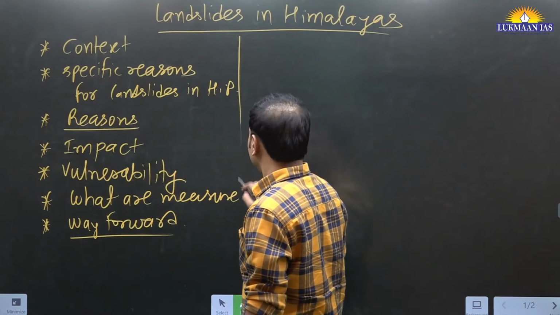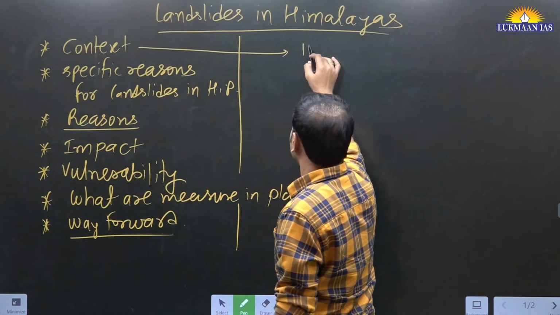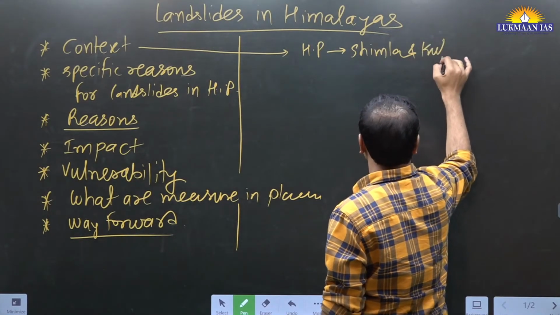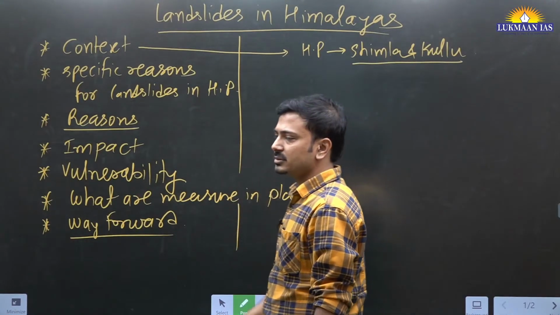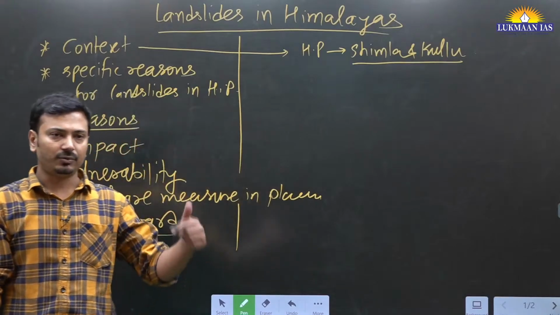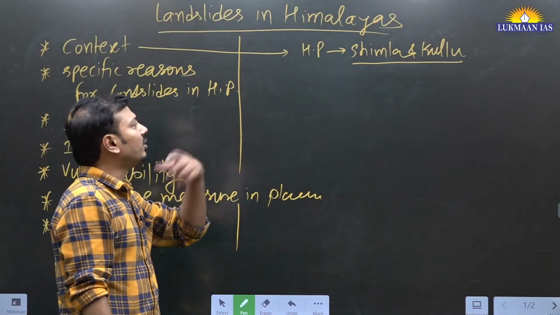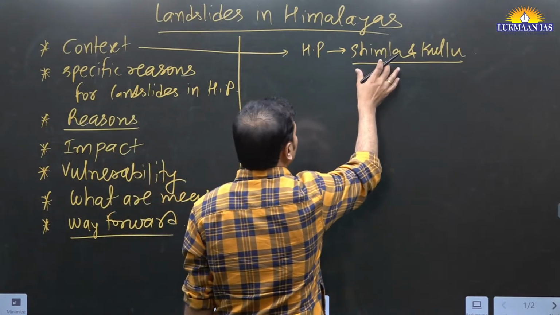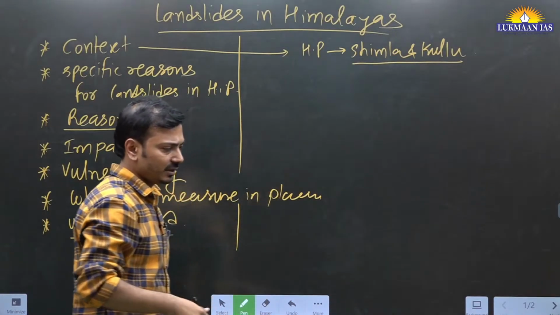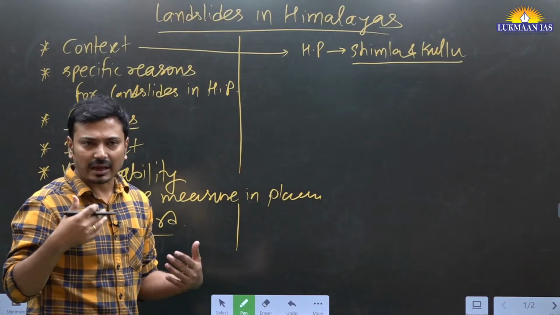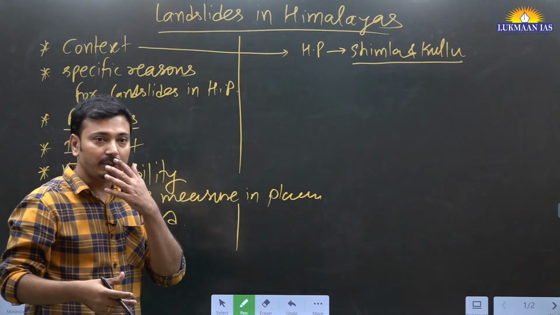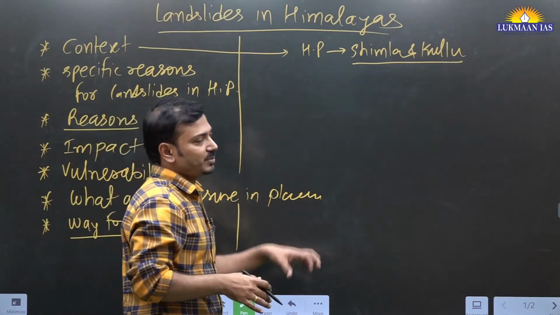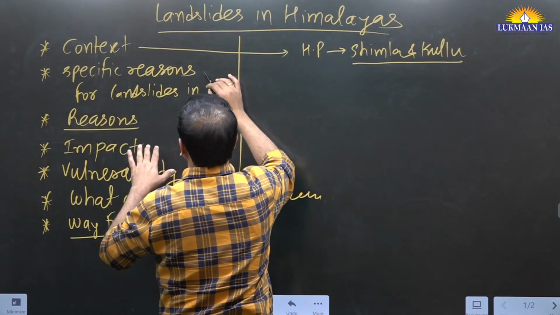Context, just now I told you, in Himachal Pradesh and in different parts of the country, Shimla and Kullu districts. So Kullu Mandi, that stretch of highway that connects to Manali, and further the Spiti Valley. All that highway was actually closed due to this landslide there. And you should know that such landslides that are happening there are unique. Why? Because Uttarakhand has recurrent landslides. Himachal Pradesh has comparatively well developed infrastructure. Now let's try to understand the specific reasons for this particular landslide.